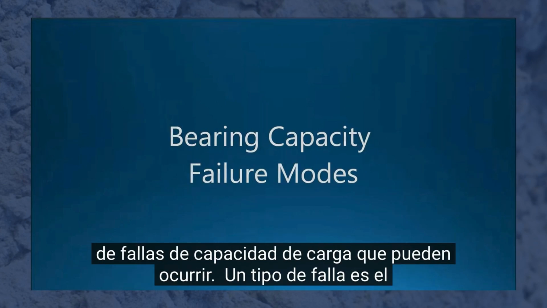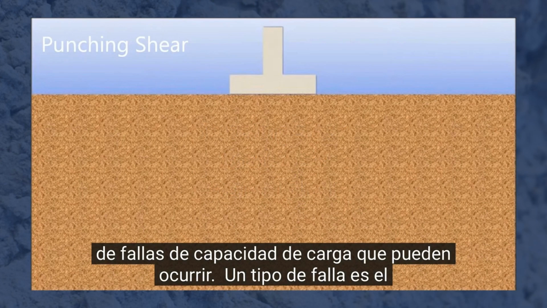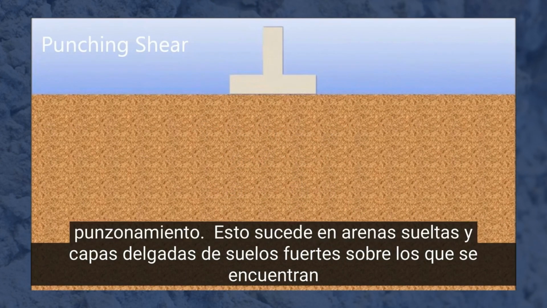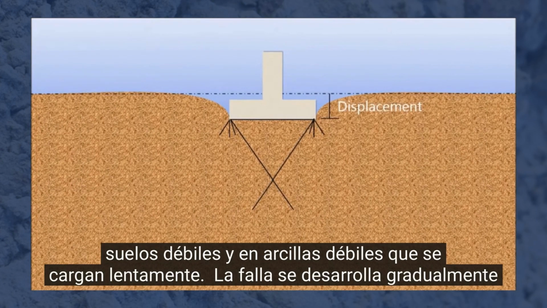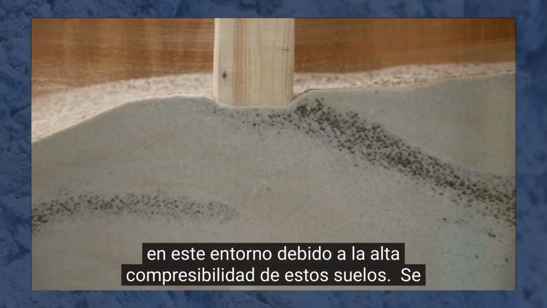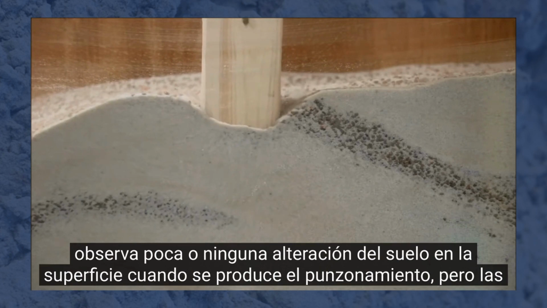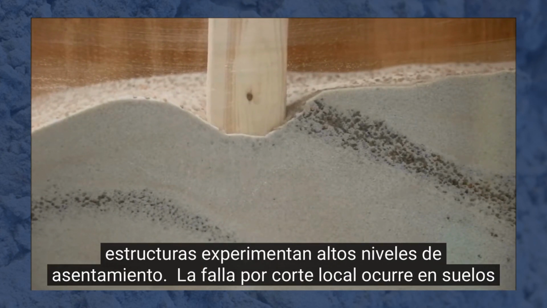There are three types of bearing capacity failures that can occur. One type of failure is punching shear. This happens in loose sands, in thin layers of strong soils underlaid by weak soils, and in weak clays which are loaded slowly. Failure develops gradually in this setting due to the high compressibility of these soils. Little to no soil disturbance is seen at the surface when punching shear occurs, but structures experience high levels of settlement.